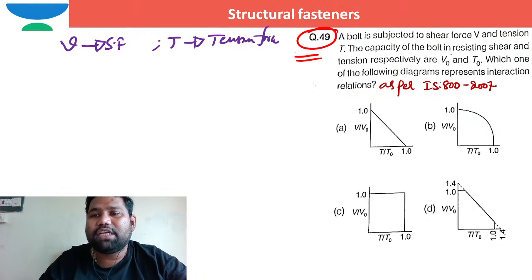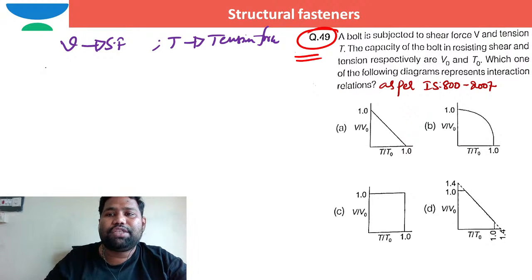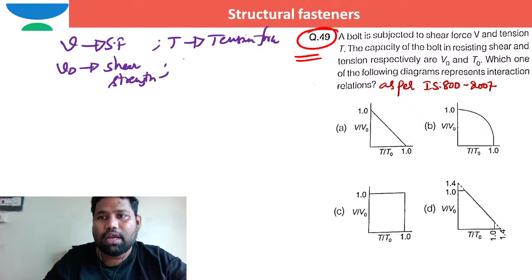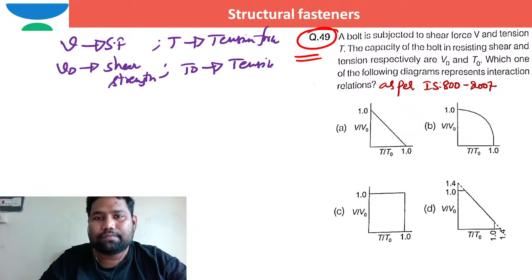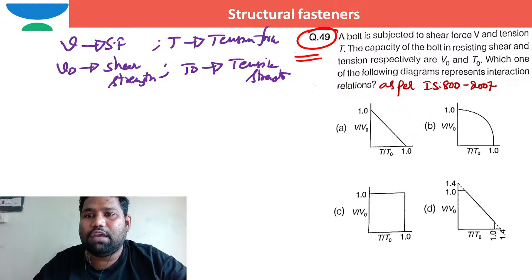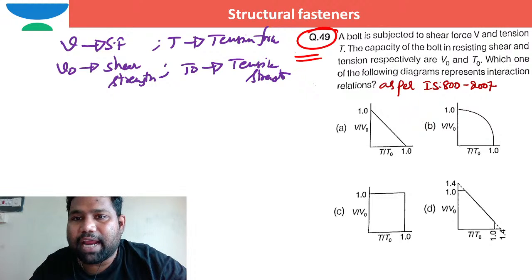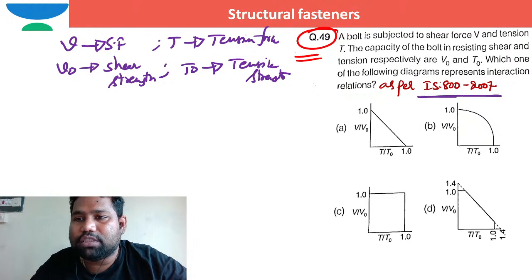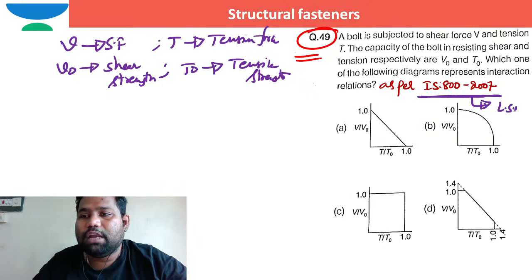The capacity of the bolts in resisting shear and tension: V naught is shear strength, and T naught is tensile strength. Which one of the following diagrams represents the interaction relation as per IS 800 2007? It is with respect to limit state method.